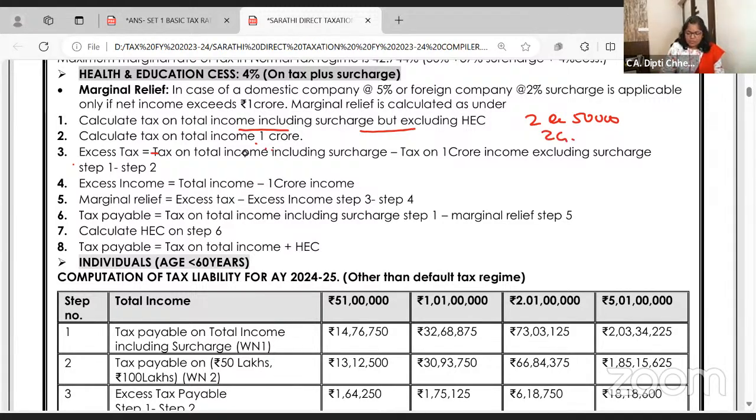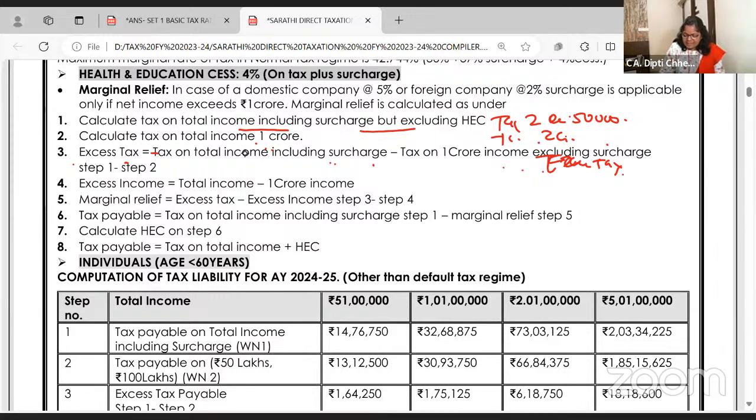This is 1 crore, but our question is, now what is the excess tax you are paying, including surcharge? Okay. And what is the tax you are ready to pay on 2 crore? How much is the excess tax? See, tax on 2 crore 50,000, tax on 2 crore.